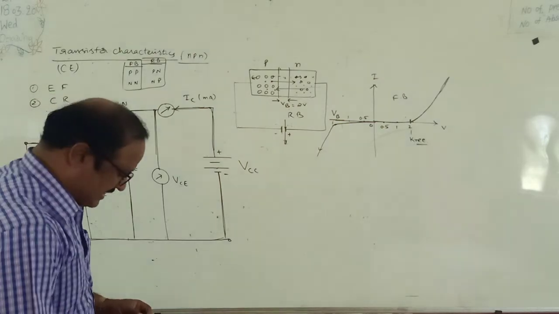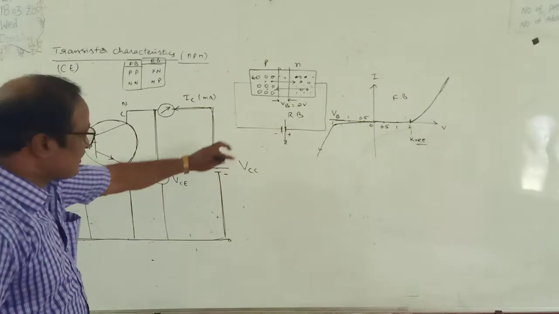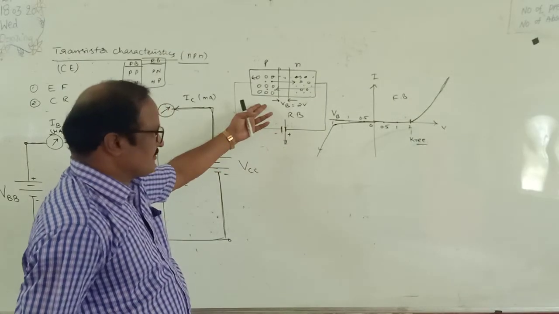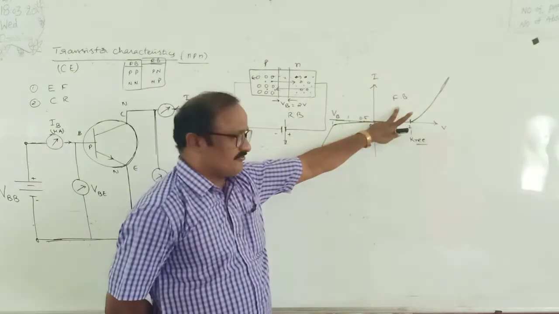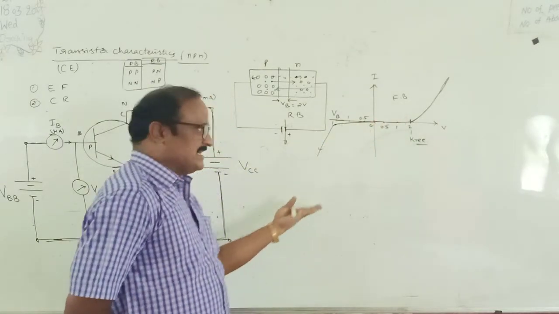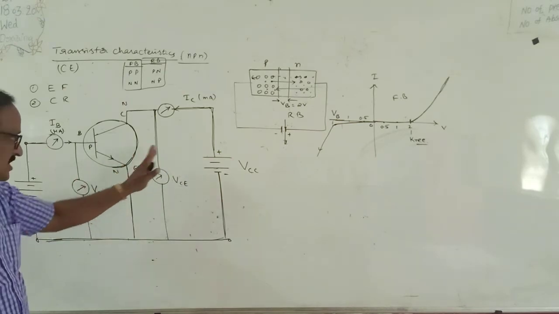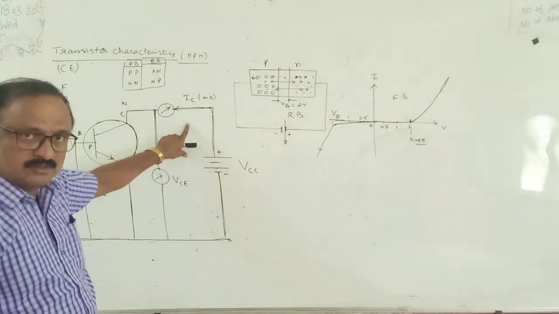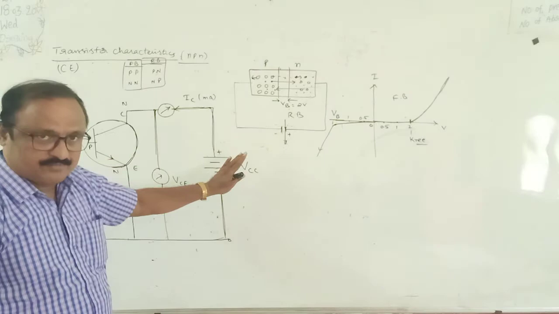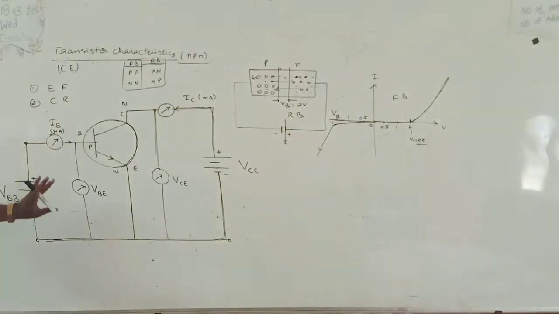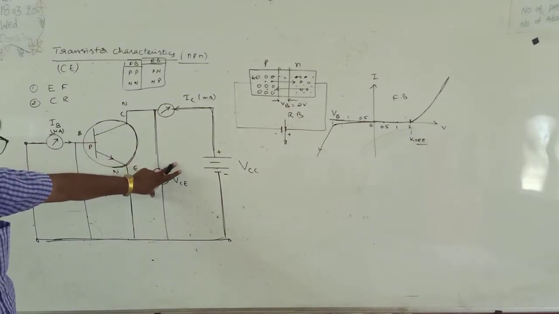So here, in case of a PN junction diode, when it is connected either forward bias or reverse bias, we just take a graph. But here there are two diodes. One is the input diode, the second one is the output diode. That's why here we are having two characteristics. One is known as the input characteristics, the second one the output characteristics.